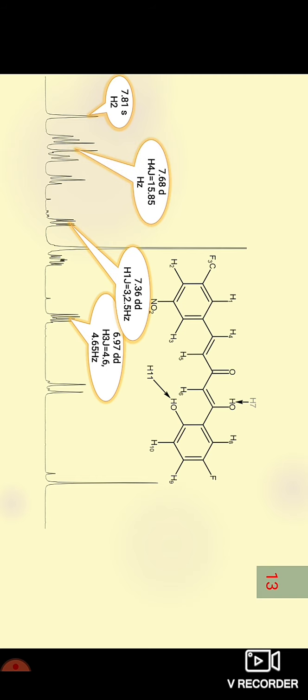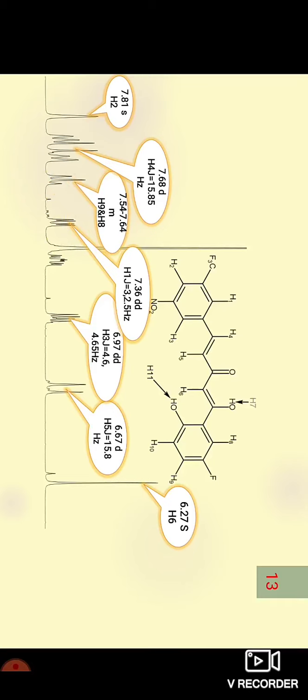The H4 proton is present on the beta position with respect to the carbonyl, and its chemical shift value is deshielded. It also shows trans coupling with H5. The H5 proton also shows trans coupling with H4. The H6 proton is present between the carbonyl groups and shows a singlet at 6.27 delta chemical shift value.